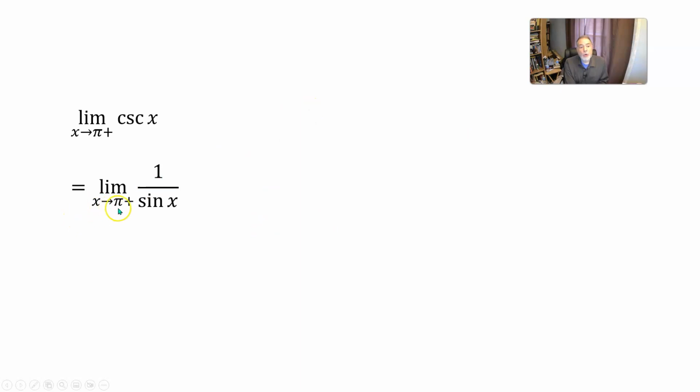And if x is greater than pi, approaching pi from the right, so we're thinking about numbers that are a little bit bigger than pi, is sine positive or negative? Well, an angle that is greater than pi by a little bit is down in the third quadrant. And in quadrant 3, sine is negative. So we have a positive numerator over a negative denominator. That makes it come out negative, and so that limit is negative infinity.